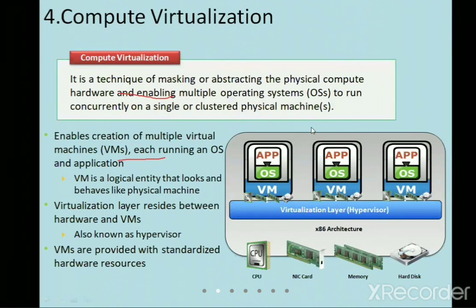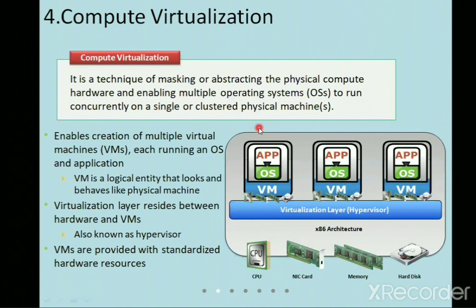We are going to talk about the concept called compute virtualization. What it tells us is that compute virtualization is a technique for masking or abstracting the physical compute hardware and enabling multiple operating systems to run concurrently on a single or a clustered physical machine.